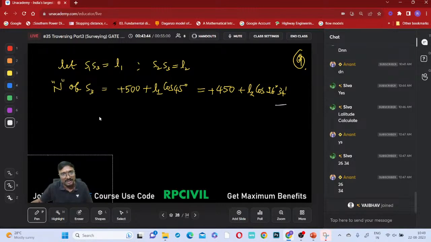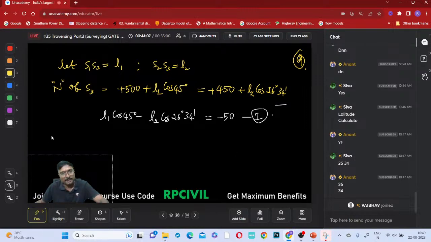So what can you say now? L1 cos 45 minus L2 cos 26 degrees 34 minutes is equal to which one? This minus 50, na. This minus 50, it is equation number 1, right? Is that clear, everyone, now?